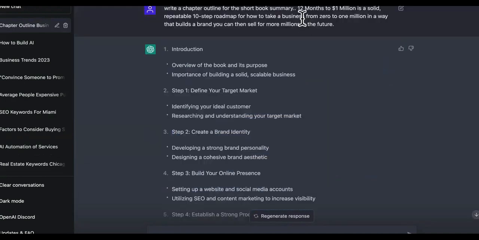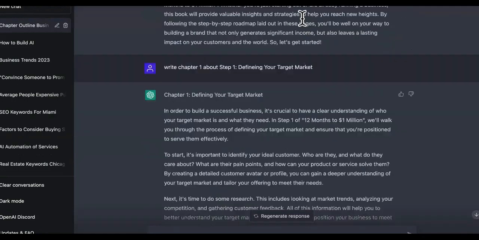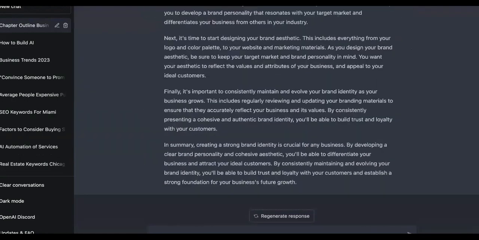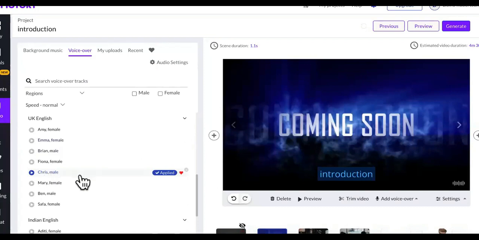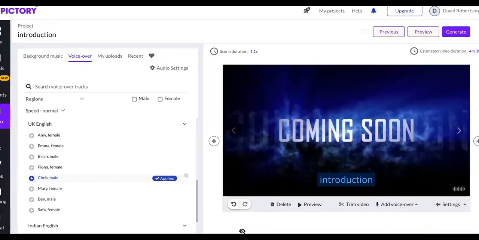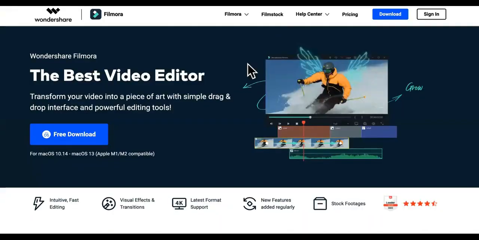Guess what? This is not my book idea right here. I'm going to show you how to take the best-selling books and, without plagiarizing or copying, create 100% original content using ChatGPT. And then we're going to paste the scripts into Pictory. This guy, Chris, right here, is going to read it and record it. You don't have to worry about the scenes. It's going to come out as a video file, MP4, just like this video that I uploaded to YouTube. But then you're going to upload it to Filmora and convert it for free. You can download Filmora for free.